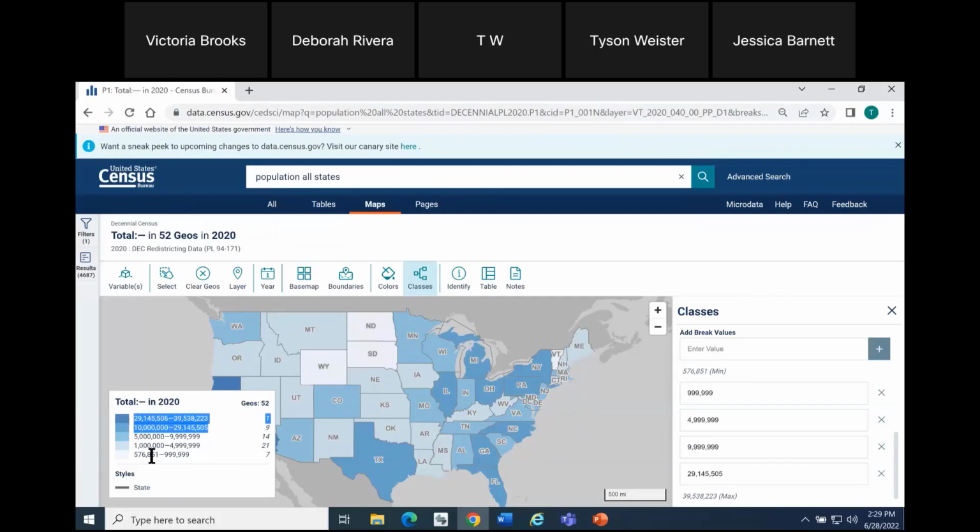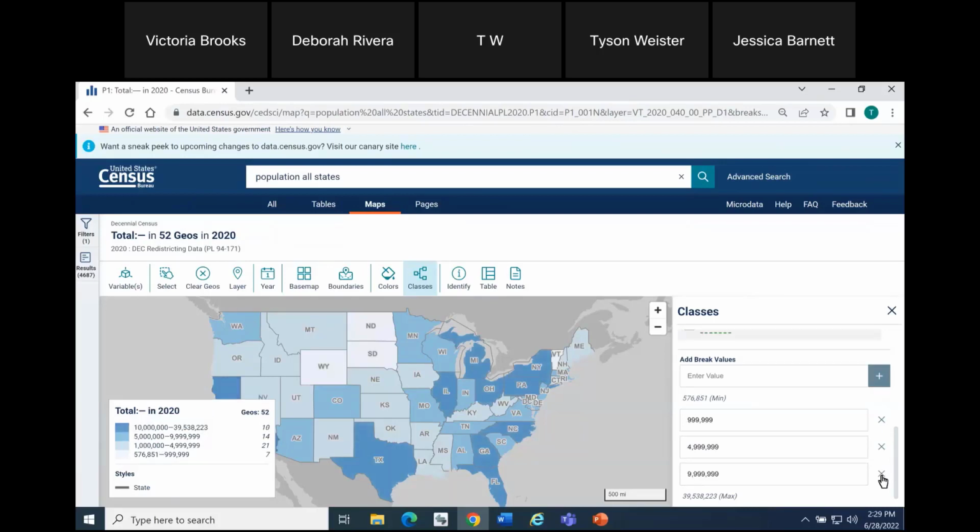What you can do on the right-hand side, rather than edit the value in a text box, if you want to delete a category altogether and change it from 5 classes in your legend to just 4, you can click the X on the right-hand side of that checkbox. And that has updated our map. So we have states of under 1 million, 1 to 5 million, 5 to 10 million, and 10 million or more in total population size.